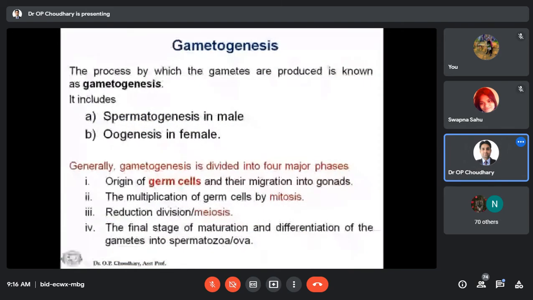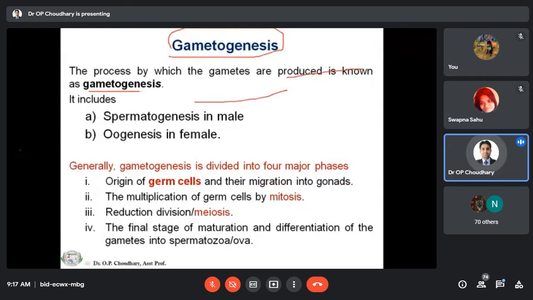Then gametogenesis. Gametogenesis is the process by which the gametes are produced. The process of formation of the gametes is called gametogenesis. In case of the spermatozoa, it is called spermatogenesis, and in case of the ovum, it is called oogenesis.